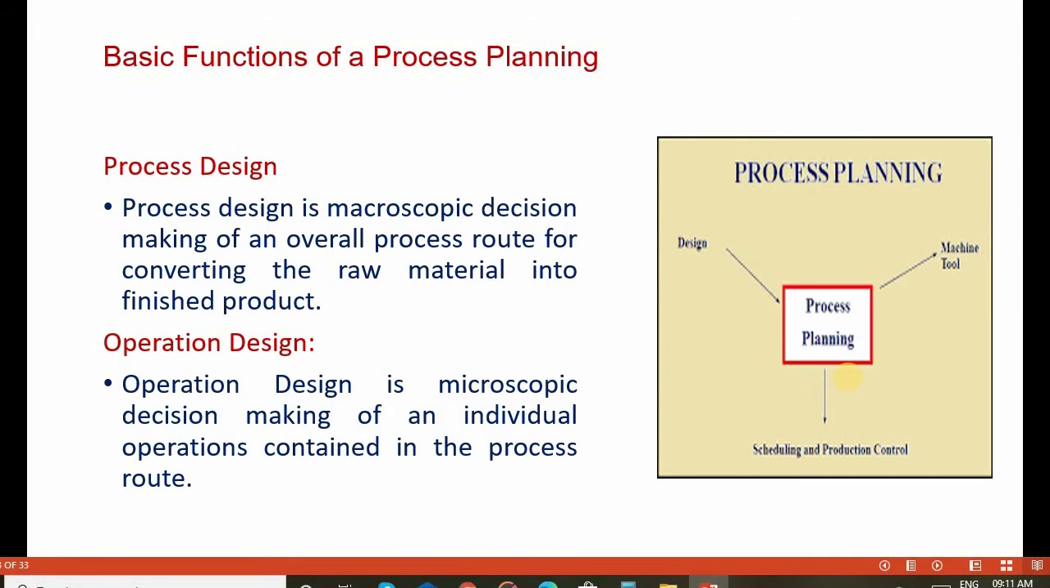The basic functions of process planning are process design and operation design. Process design is a macroscopic decision making of an overall process route for converting the raw material into a finished product. But operation design is a microscopic decision making of the individual operations contained in the particular process route. Process planning also includes the design, machine tool, scheduling and production control.